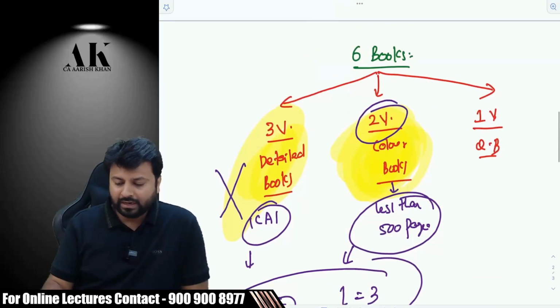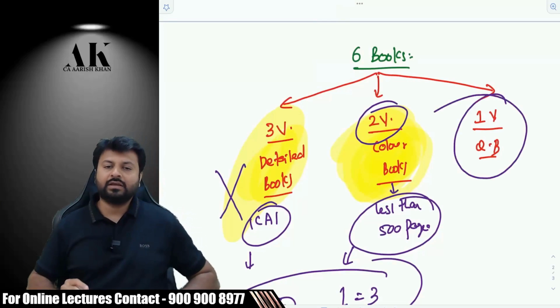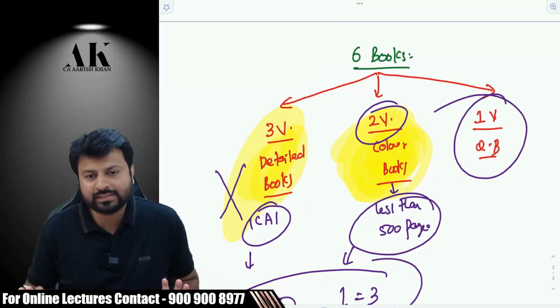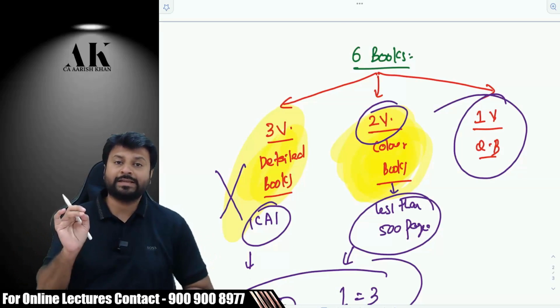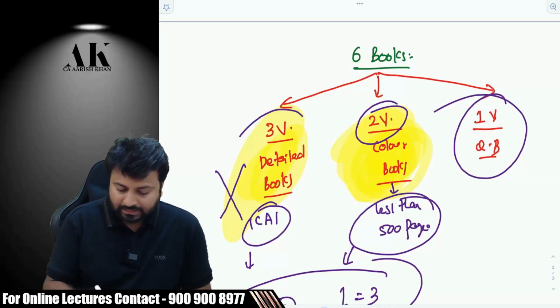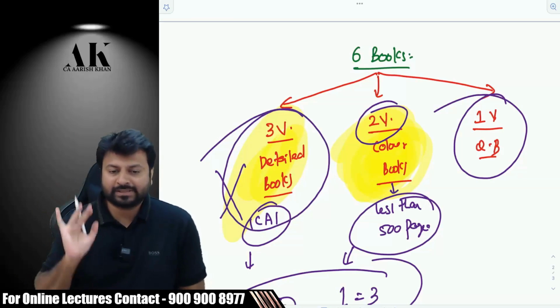Now, one last thing over here, the last book, which is obviously the most important book for any CA Final student for any subject, that is the question bank. Because this book will help you to understand the concepts.